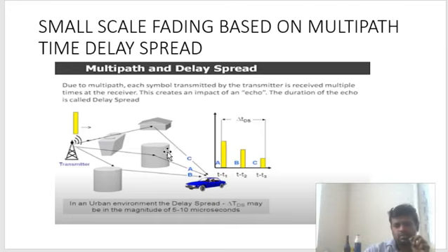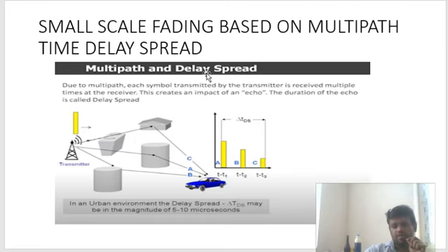Right? Now this is C. This has traveled a very long distance, so it will have a very high delay. So it is lying in the extreme corner. And this one will be in between. So a signal which has traveled a larger distance will have lesser amplitude because path loss will be more.